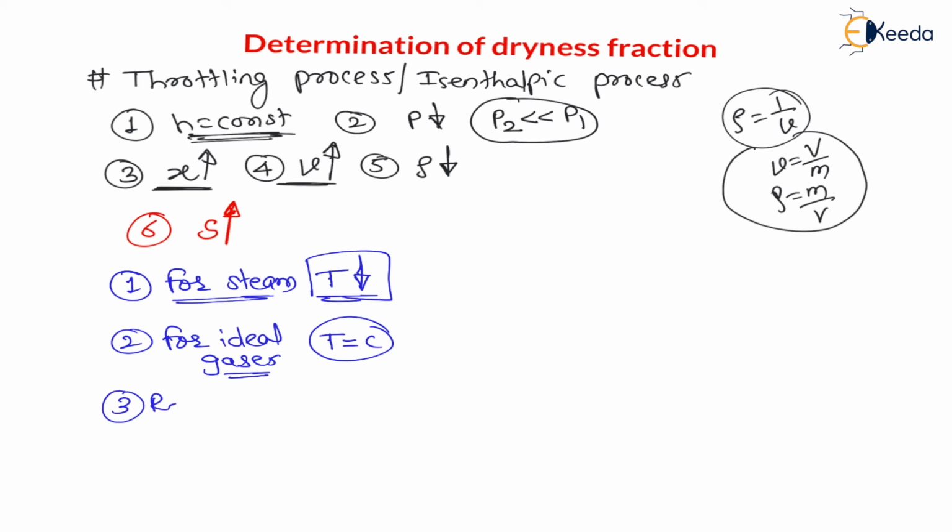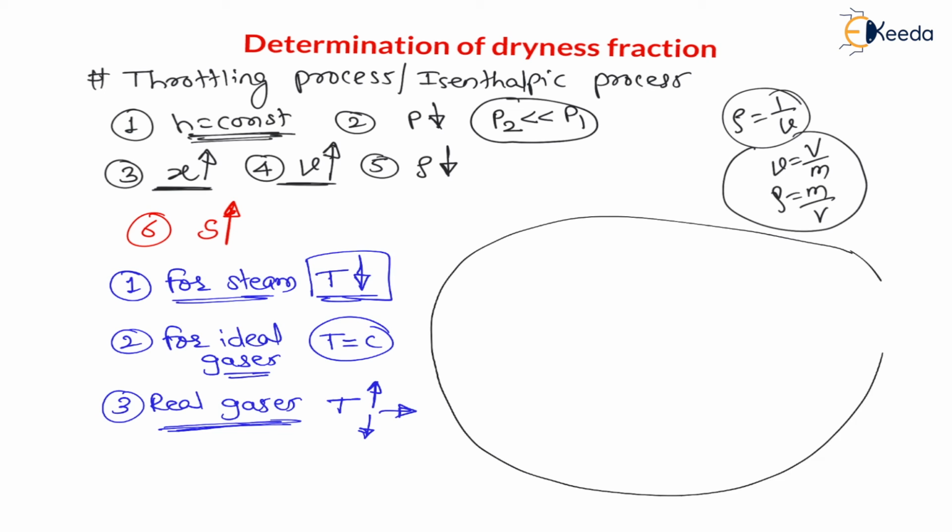Number three, for real gases, due to throttling, the temperature change depends on the Joule-Thomson coefficient. For real gases, temperature may increase, may decrease, or may remain constant. That depends on the Joule-Thomson coefficient. In the refrigeration topic, we are going to see Joule-Thomson refrigeration, where we will define this coefficient.